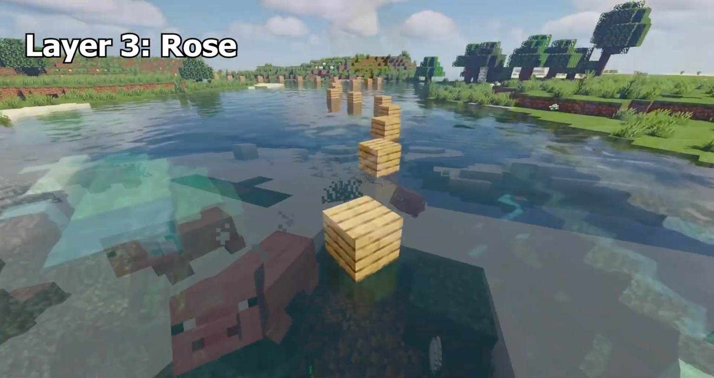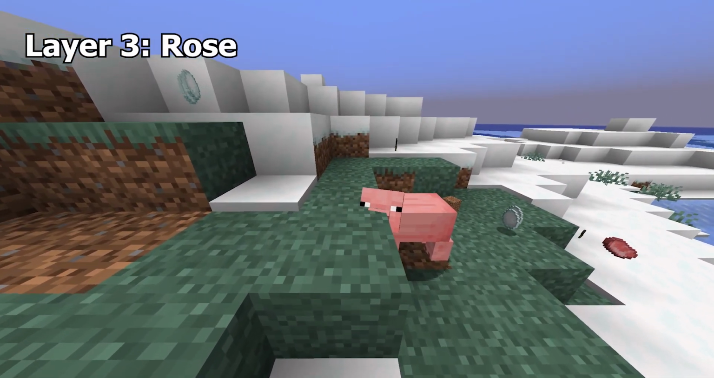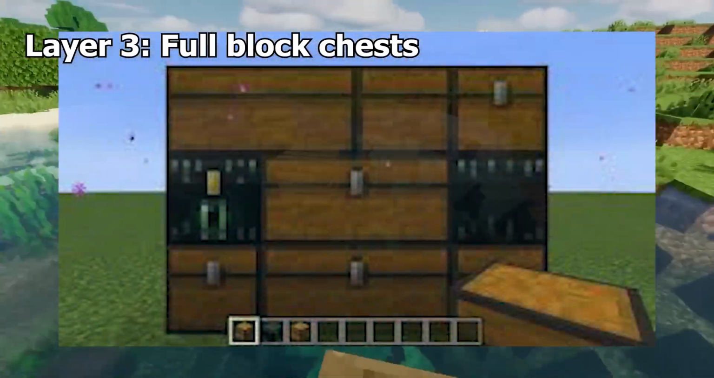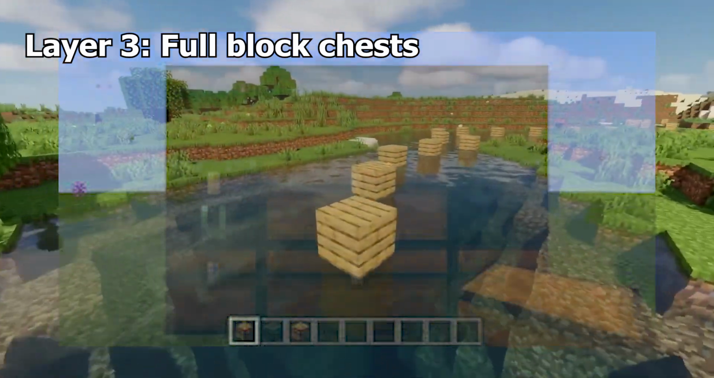Wither Rose. Any mob killed by the Wither has its grave automatically marked with a Wither rose. Kinda makes you sad for the little computer animals. Full block chests. In early versions of Minecraft, chests were a full block entity. They are now non-full blocks.